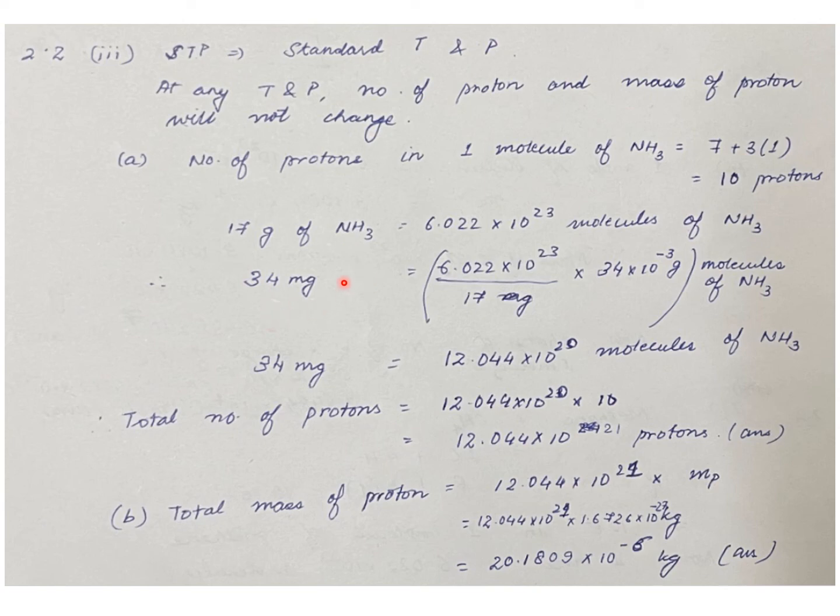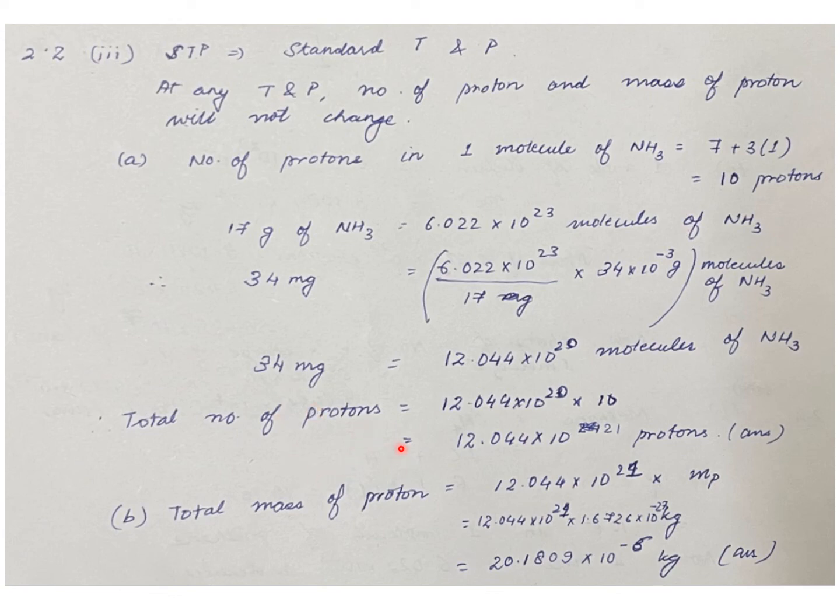The question has asked for the number of protons in 34 milligrams. So let us calculate the number of protons in 34 milligram. By doing this simple unitary method, we can calculate the number of molecules in 34 milligram by dividing by 17 gram and multiplying by 34 milligram. This gave the answer as 12.044 into 10 to the power of 20 molecules of ammonia in 34 milligram. So the question has asked for the total number of protons.